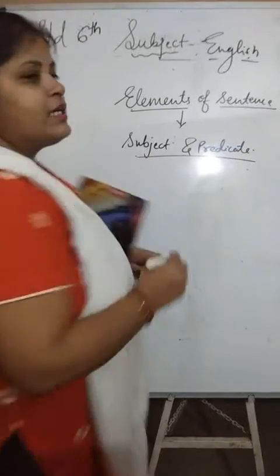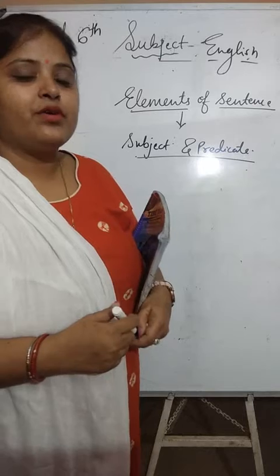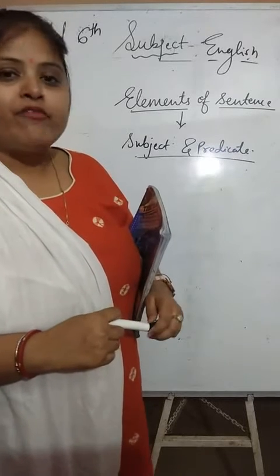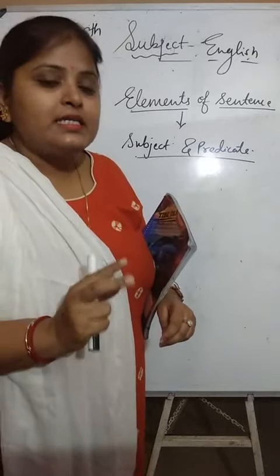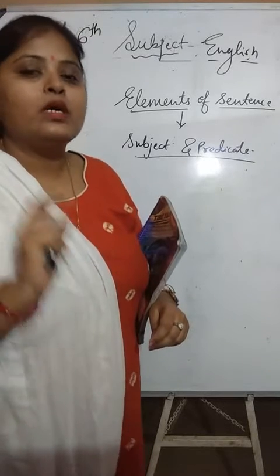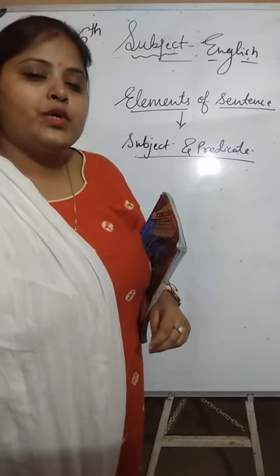Okay. In yesterday's video, we have seen that if the subject is given, then what we can add as a predicate. In every sentence, there are two parts. One is the subject and the other is the predicate. The predicate means what the subject is doing in the sentence.